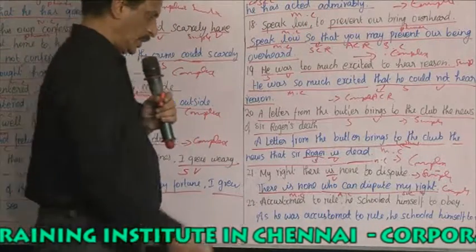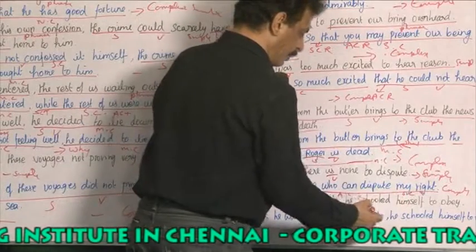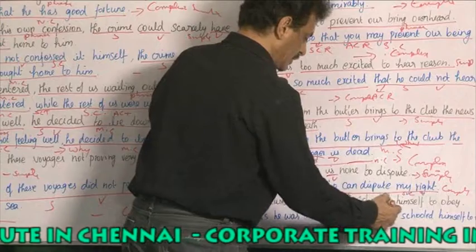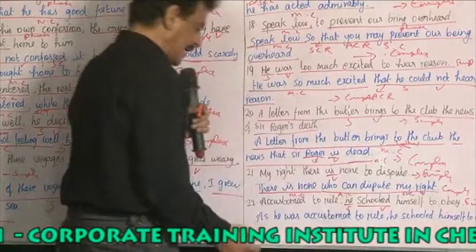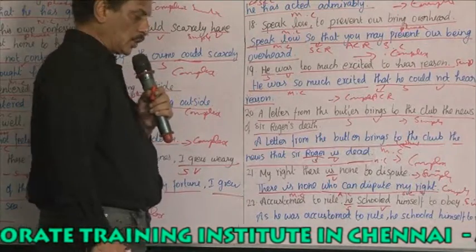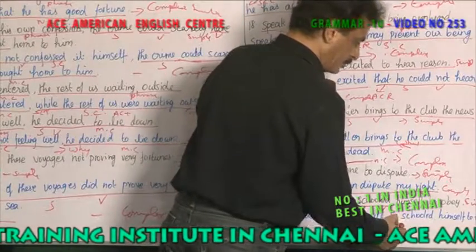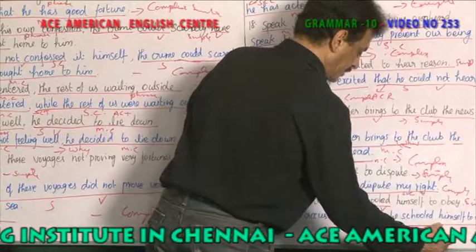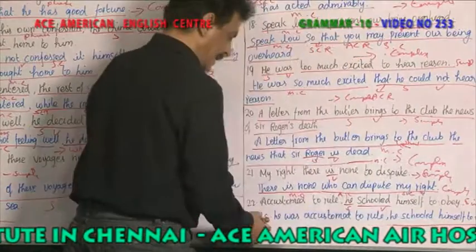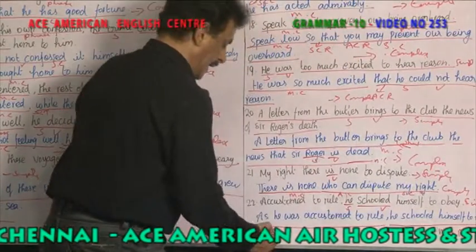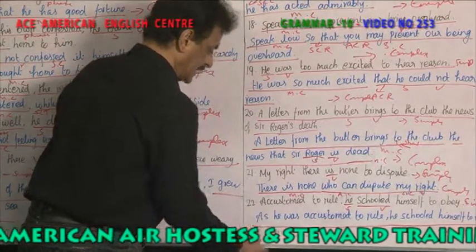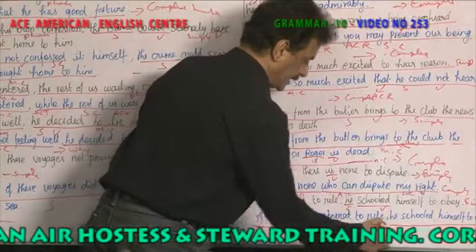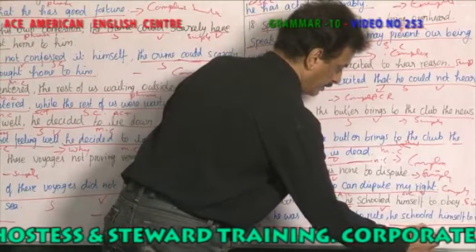Accustomed to rule, he schooled himself to obey. He is the subject, schooled is the verb. So it is a simple sentence. Now, as he was accustomed to rule, he schooled himself to obey. So this is a main clause. And as he was accustomed to rule is an adverb clause of reason. So as is there, so this becomes a subordinate clause, and with the main clause gives you a complex sentence,